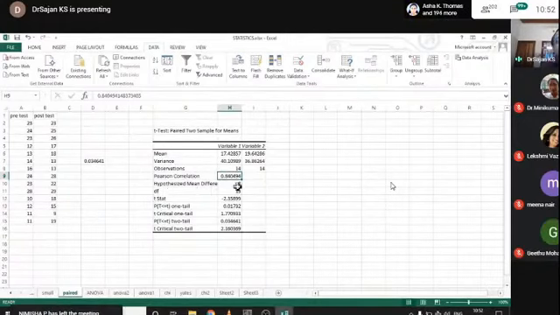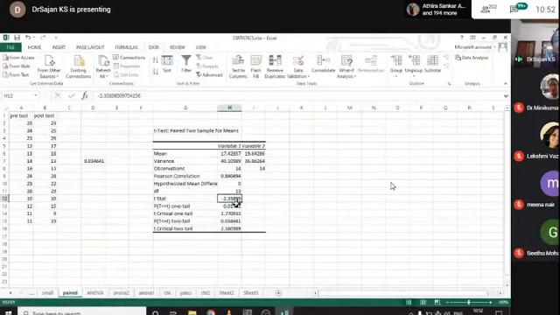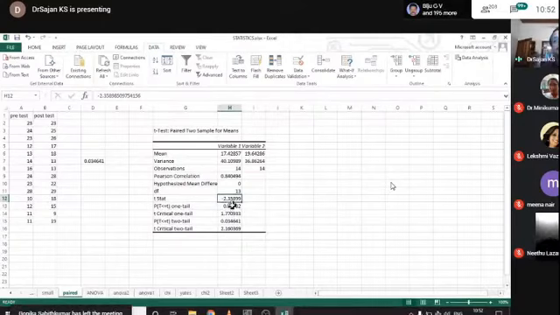Then hypothesized mean difference, degrees of freedom. This is the t value. Again, the value is greater than 1.96. No, it is not greater than 1. Actually, you may say so, but do not consider this sign, because we used the pre-test first, then the post-test. That's the only reason for the negative sign. If the formula is reversed, from x1 bar minus x2 bar to x2 bar minus x1 bar, this negative sign will be removed.